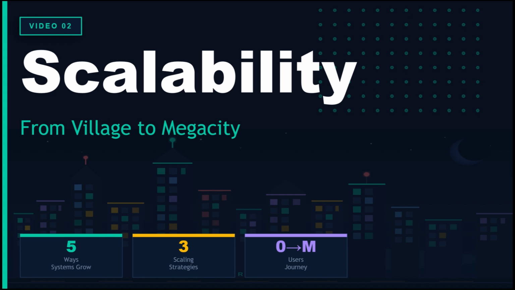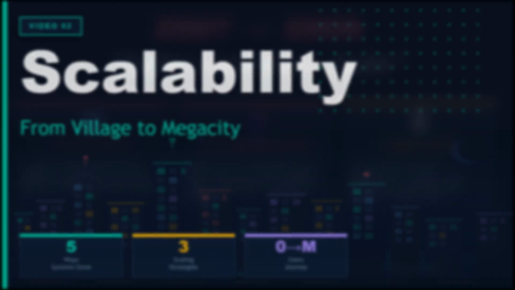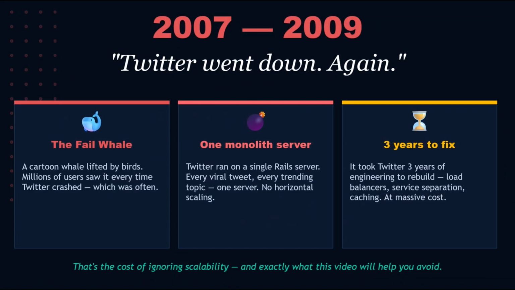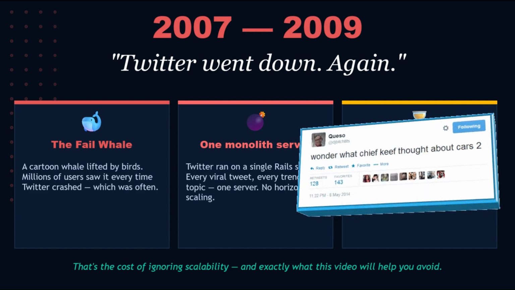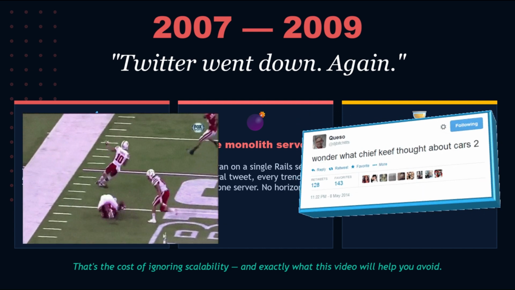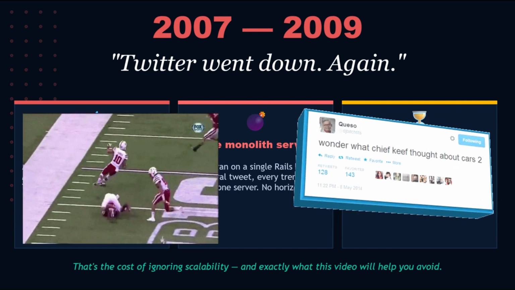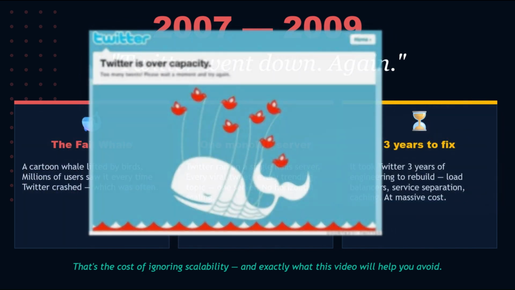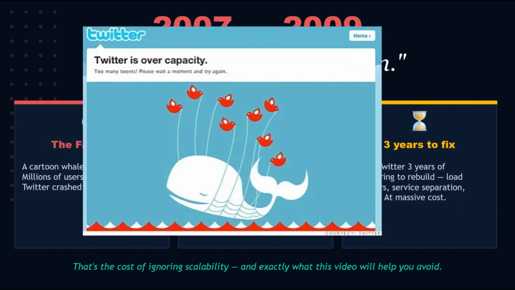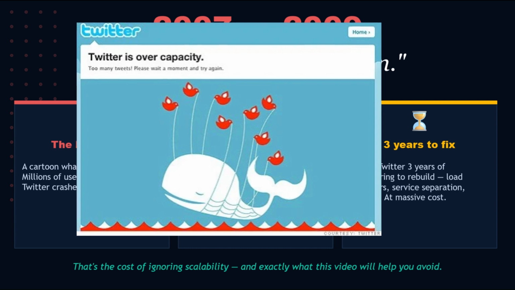Let us start with a brutal history lesson from early tech. Twitter went down again. If you used the internet between 2007 and 2009, you definitely remember this phrase. Every single time a major celebrity tweeted or a world event occurred, Twitter used to go down and users were greeted by a famous cartoon whale being lifted into the sky by tiny birds, affectionately known as the fail whale.